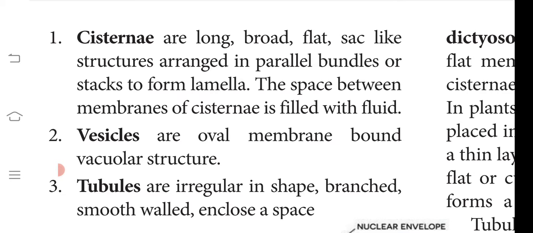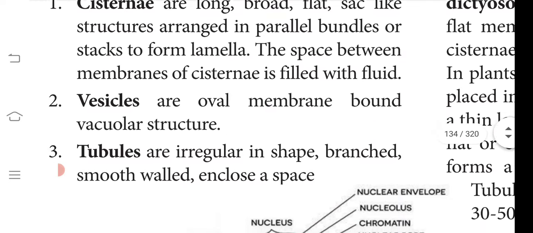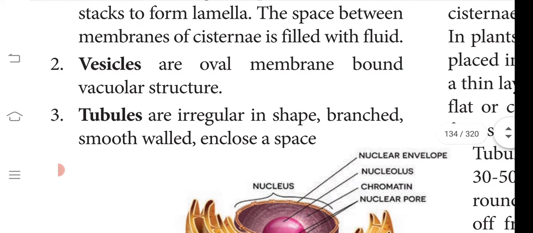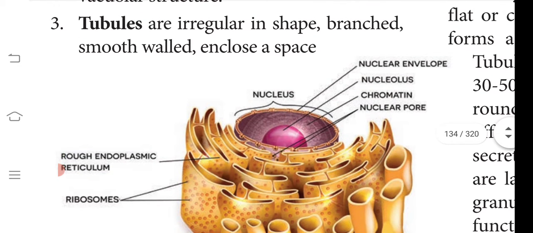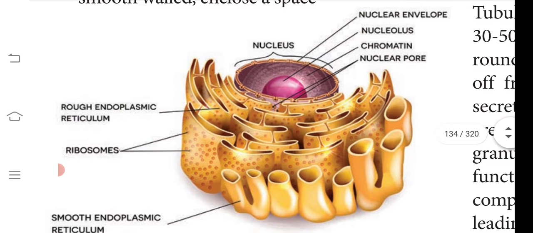Okay, so they are arranged in parallel bundles. They are parallel to each other. The space between the membranes of the cisternae is filled with fluid. Vesicles are oval in shape and they are also membrane bound. Tubules are irregular in shape and they are branched, smooth walled and enclosed by space.